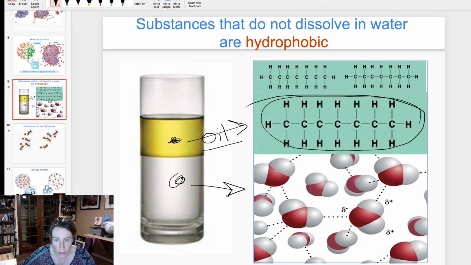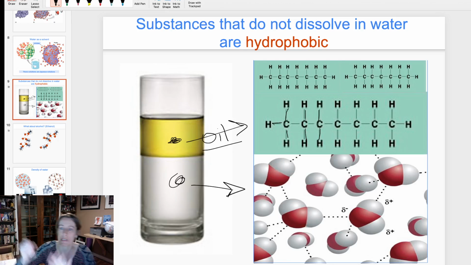It's just carbon, which is not a bully. Carbon likes to share its electrons fairly. And hydrogen, which is also not a bully, likes to share its electrons nicely. So this is a nicely sharing molecule where all these covalent bonds are evenly shared pairs of electrons. And so there's no imbalance, there's no slightly negative side, there's no slightly positive side. There is no charge going on in this molecule. So these molecules, we would call them non-polar.